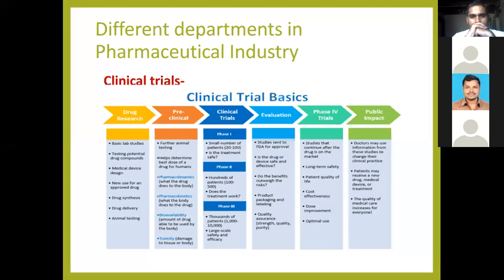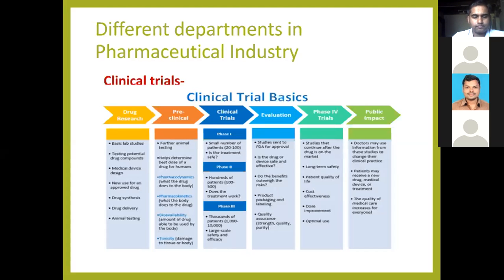Why are 1000 to 10,000 patients studied? For large scale safety and efficacy. That's why the study covers 1000 to 10,000 patients.